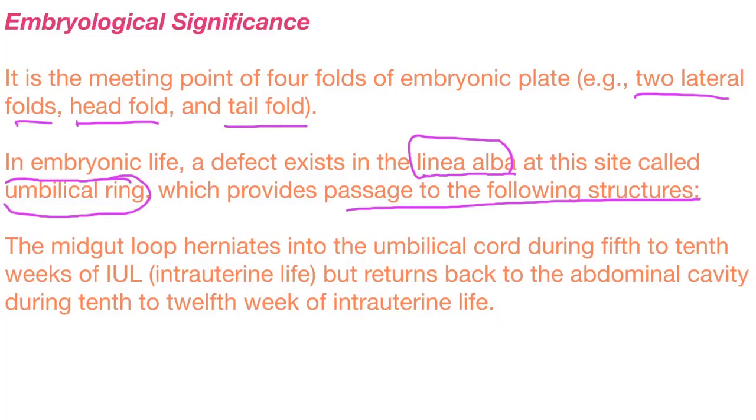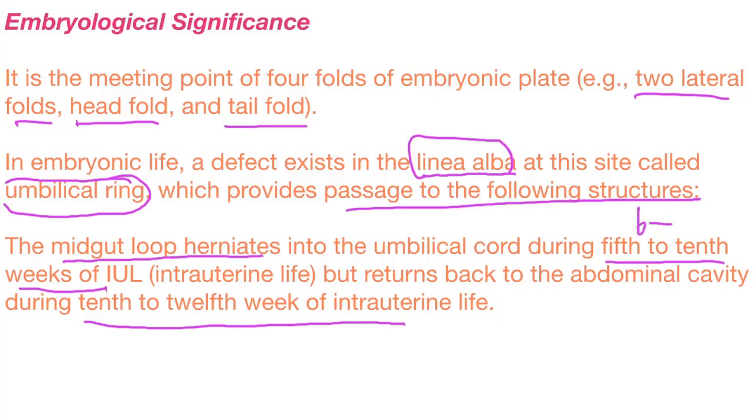The umbilical ring provides passage to the midgut loop. During development, the midgut herniates into the umbilical cord during the 5th to 10th weeks of intrauterine life, but returns back to the abdominal cavity during the 10th to 12th week of intrauterine life.